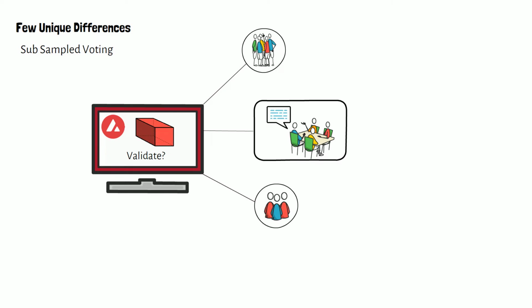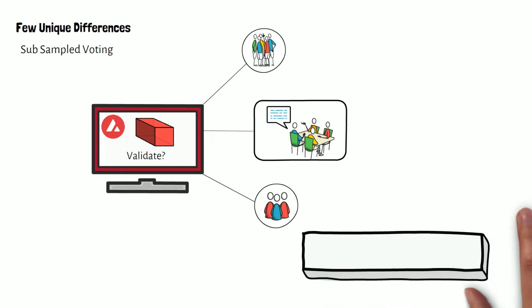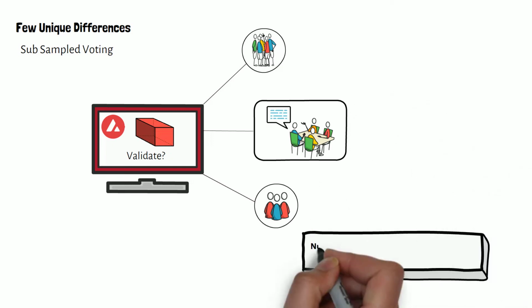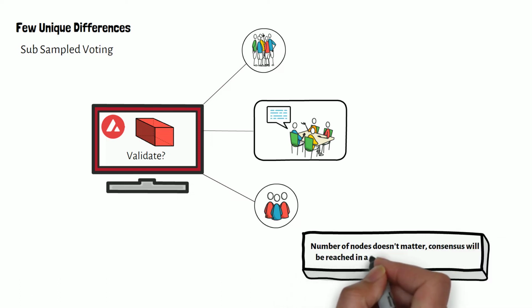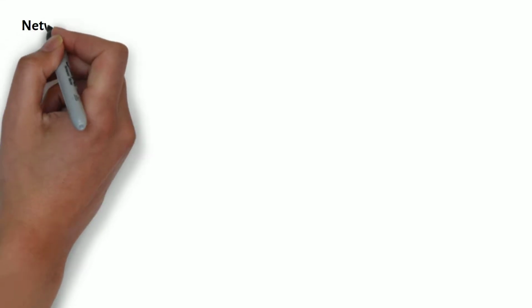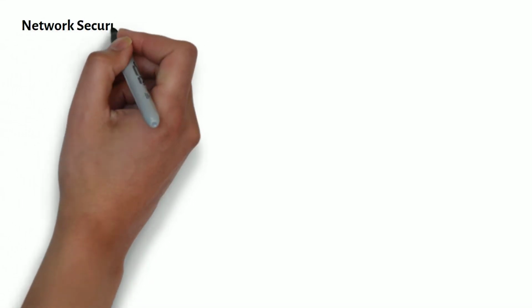One of the benefits of this is that, contrary to proof of stake and proof of work mechanisms, it doesn't matter how many nodes there are, how many people are in the system, consensus will be reached within a certain design time frame. Also, due to some technicalities, this consensus model is much more difficult to attack.